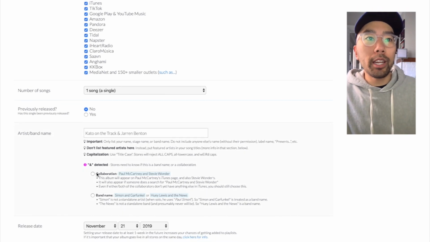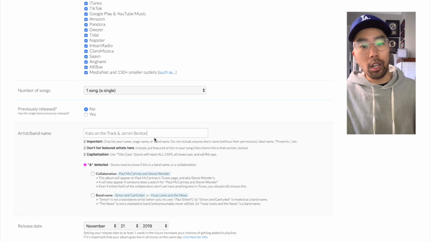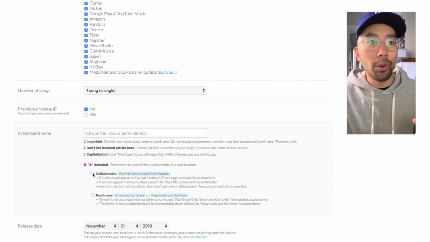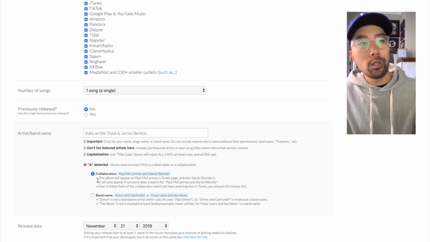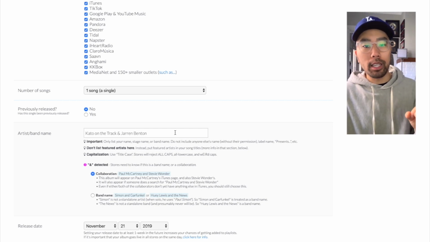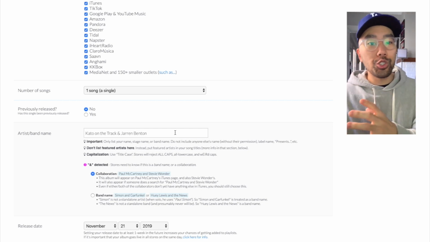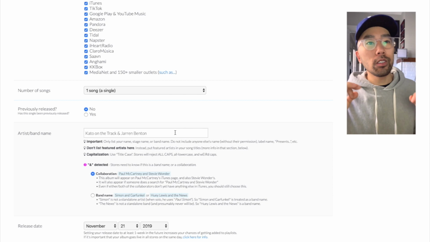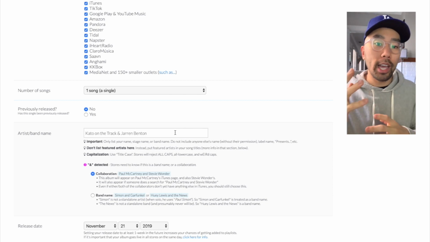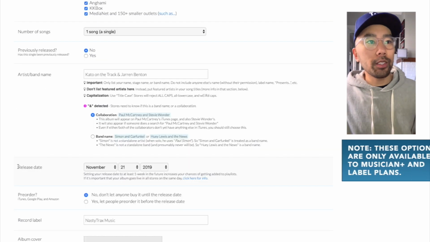So it's automatically going to detect, because you're using this symbol right here, that it's a collaboration track. And so it's going to ask you, is it a collaboration, band name? In this case, it's a collaboration. So when I check this box, it's going to populate the song on both me and Jeremy Benton's Spotify page. This is a great option because it's only going to get you more streams on that song or on that project. Next box down is release date.